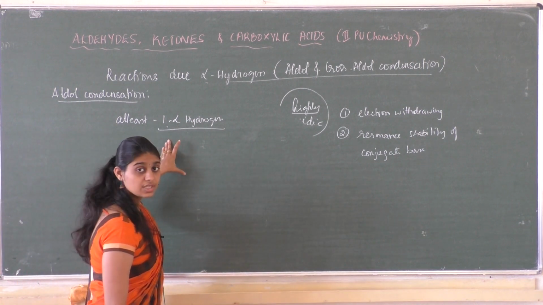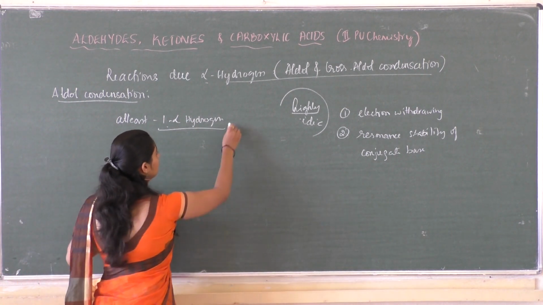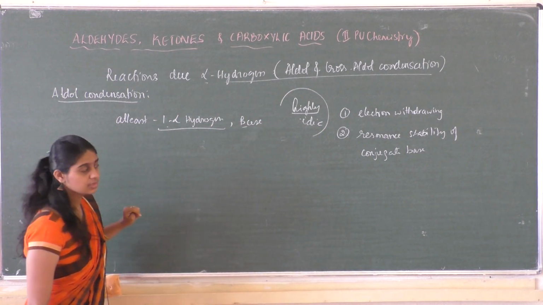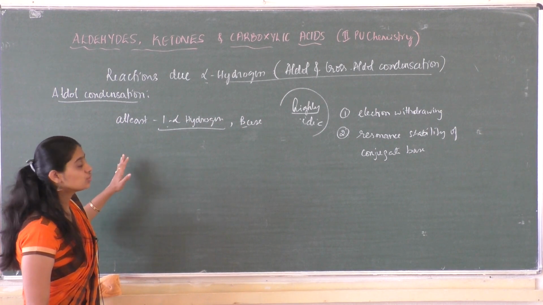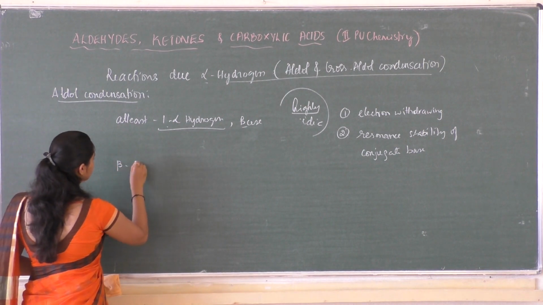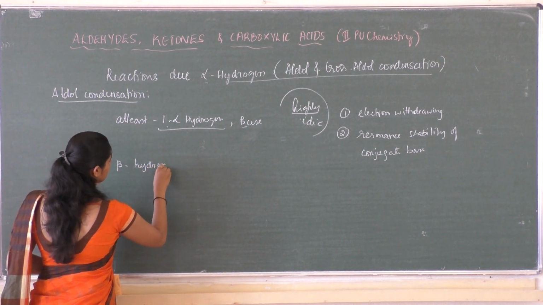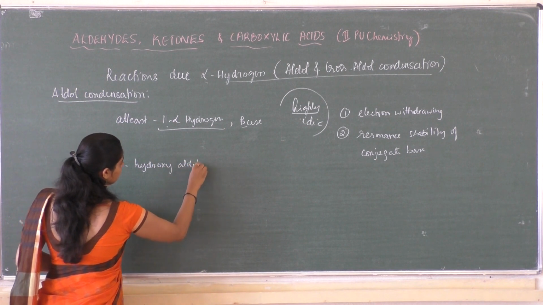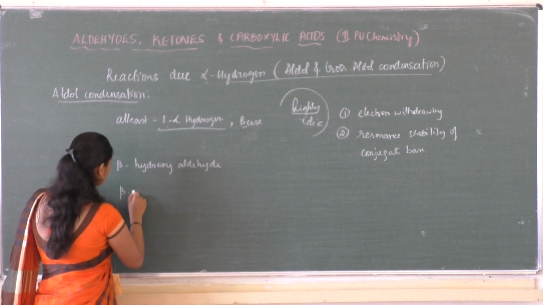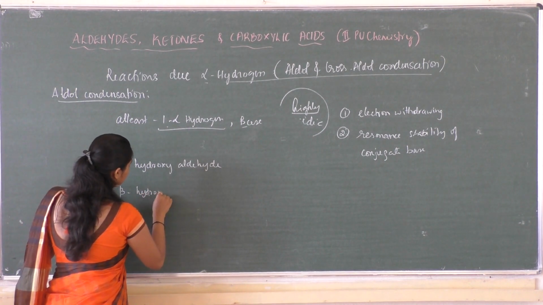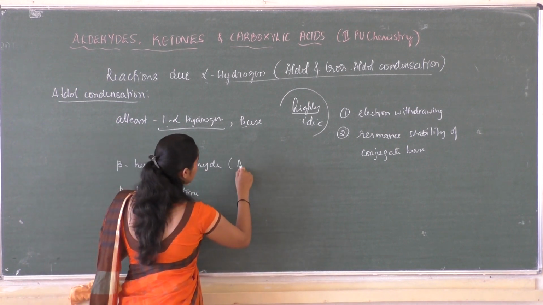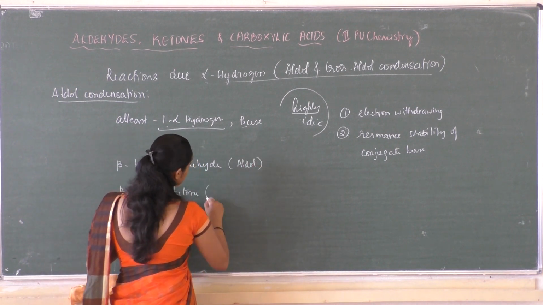So this reaction is carried out in the presence of a base. So this is a base as a catalyst, so as to form a product which is called beta hydroxy aldehyde, if we take aldehyde as a starting material, or beta hydroxy ketone. This is called aldol and this is called ketol.